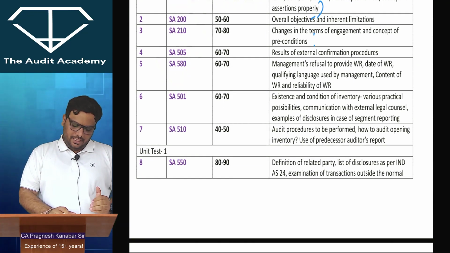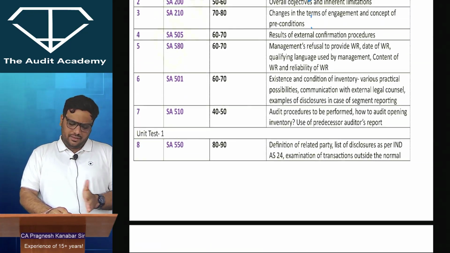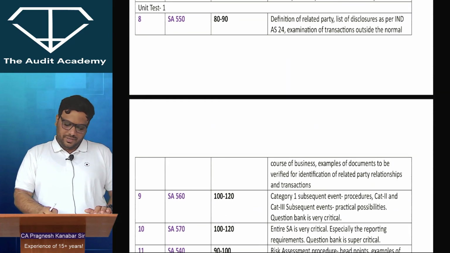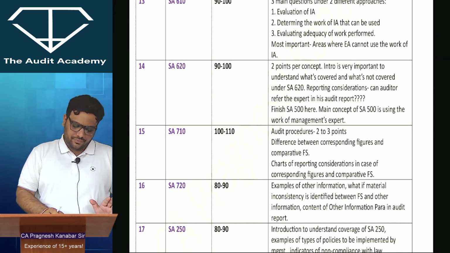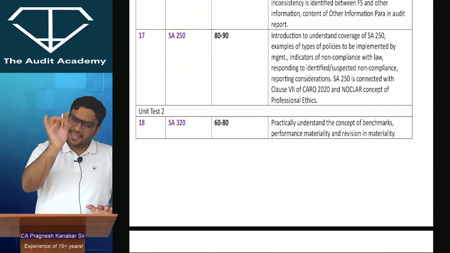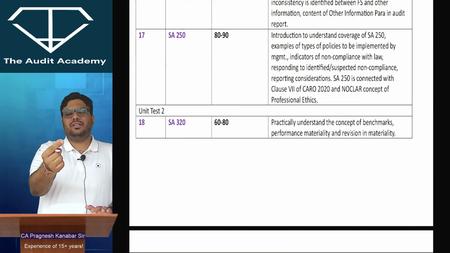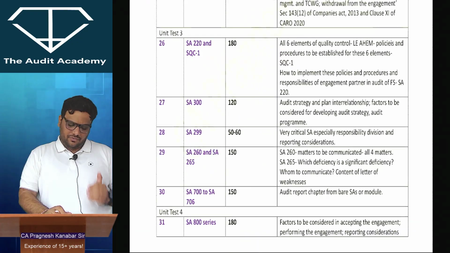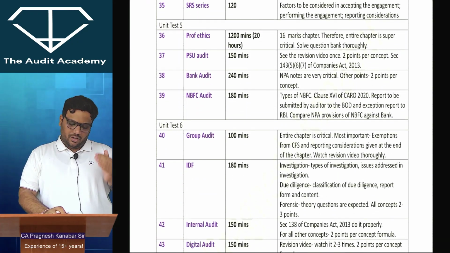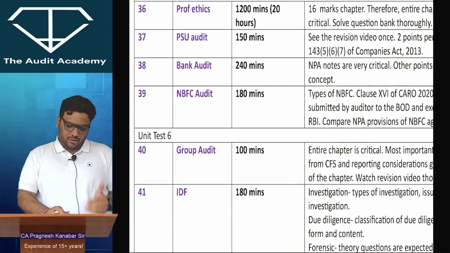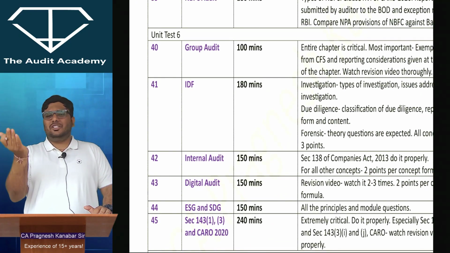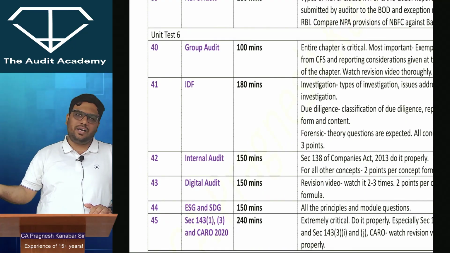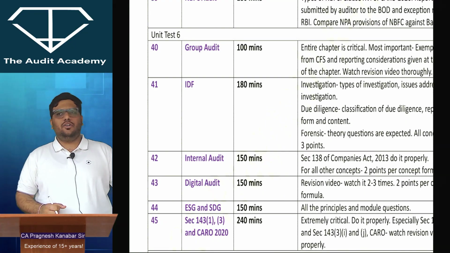So this is the sequence that you're going to follow. I have written the topic, the time in minutes, the remarks, everything, and lots of analysis has been done over here. Please, at least for the first study, don't leave anything in option. That is one request. As you will see, I will first ask you to revise the standards, and then I'll put professional ethics and other topics over here. Weightage PDF: for every topic, what is the weightage? It is already there on the ICAI website, and I have shared it on my Telegram channel also.